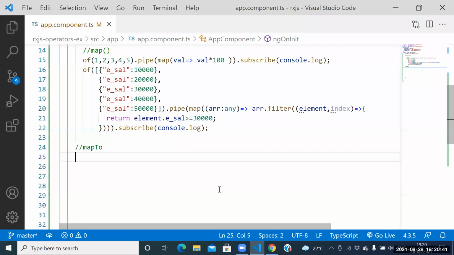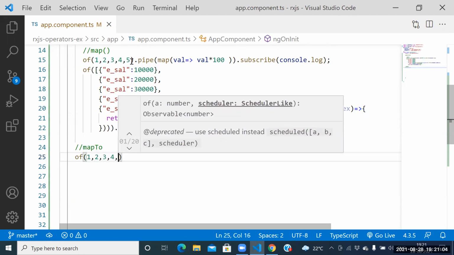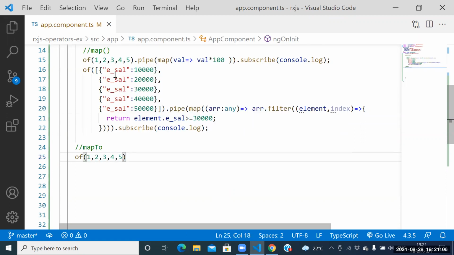MapTo is used to know how many times the observable emits the data. Respond, guys. How many times the observable emits the data. So because of that reason, we need to go for mapTo. Guys, see this one here. Of, respond here. Of 1, 2, 3, 5. So guys, how many times is the observable emitting the data? 5 times, na.